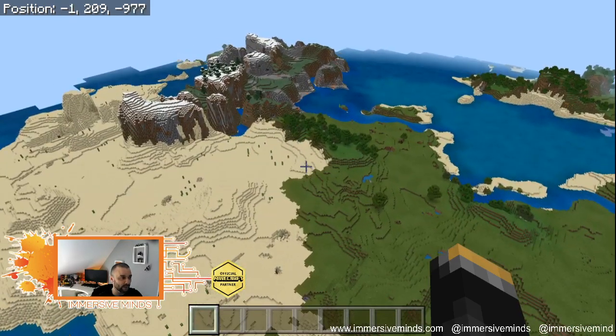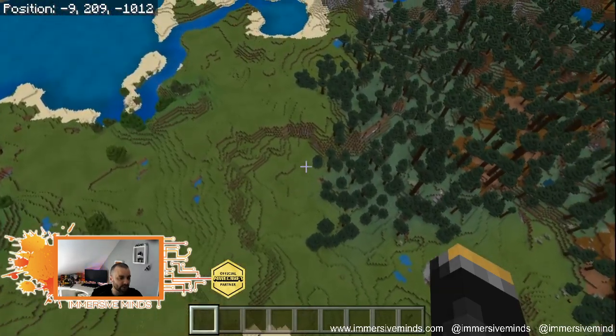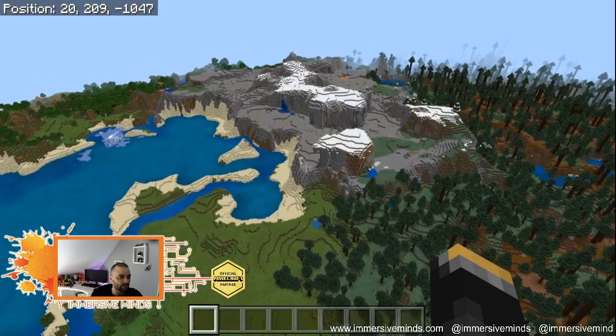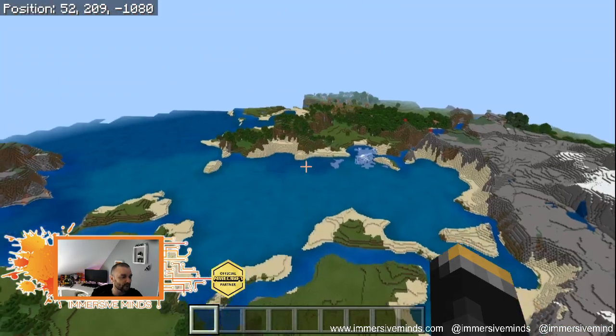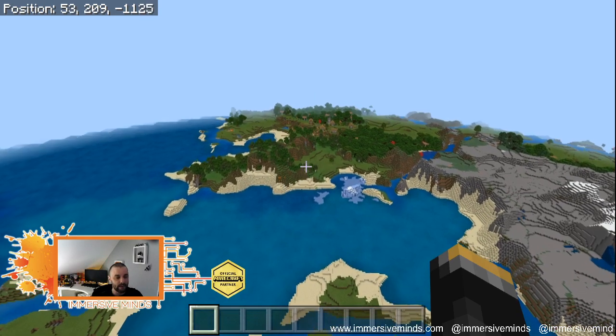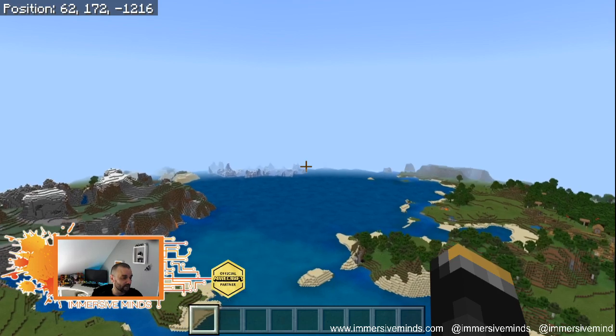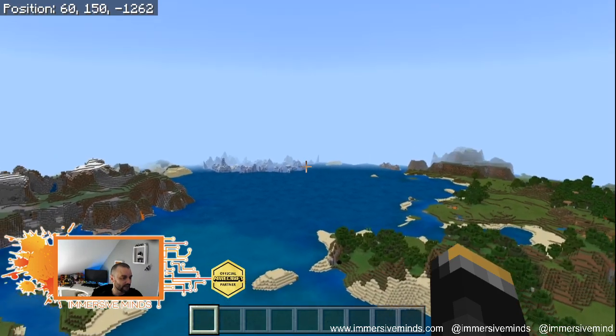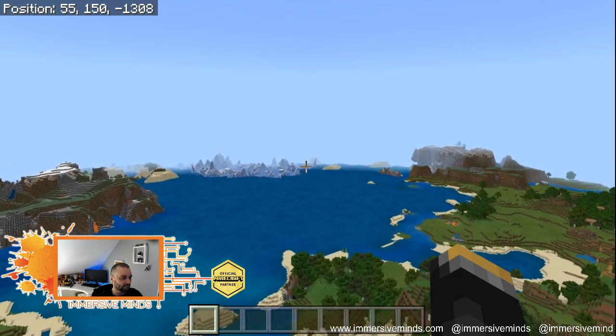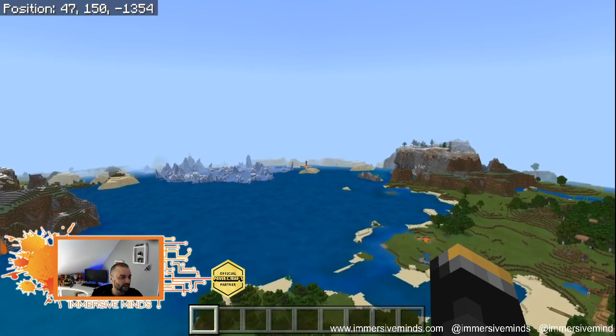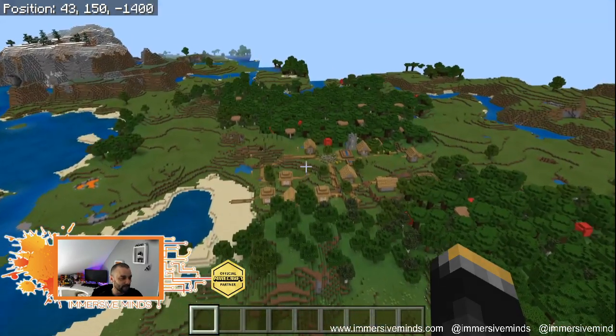Interesting little pocket. Okay, so let's build our little base down. Still can't see a village. Oh, there's a village. Yay! Patience. You see? Patience. Oh, there's an ice biome over there. You see that? It's like the Arctic in the distance. We're not going to be able to farm in there.